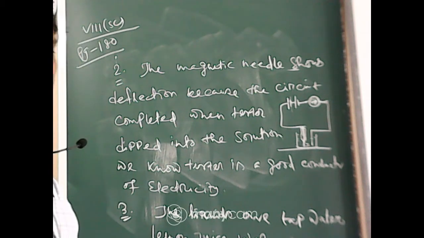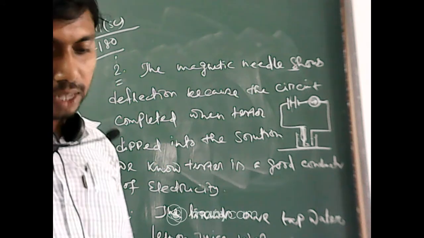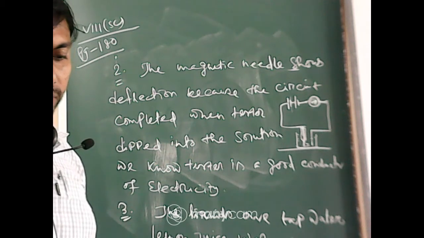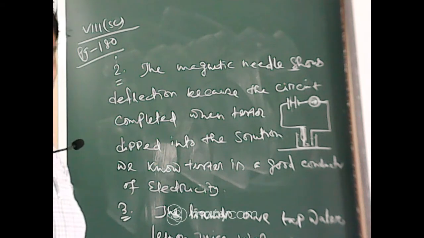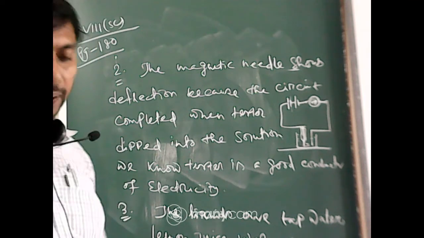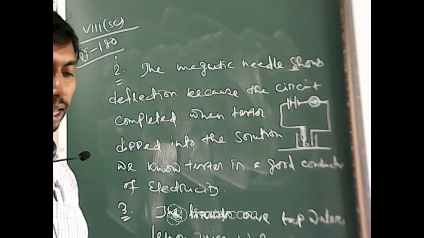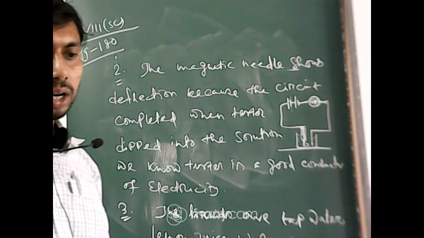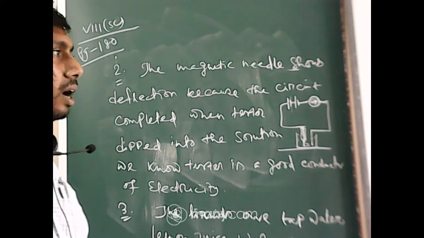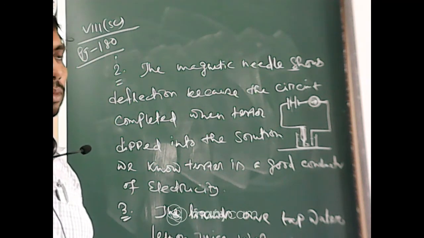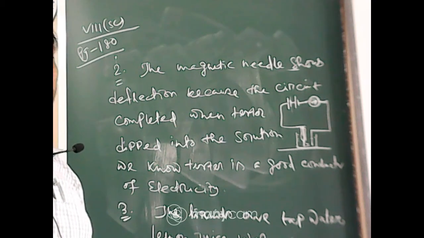Okay. Number 4. Read the statement of question number 4. The bulb does not glow in the setup shown in figure 14.10. List the possible reasons, explain your answer. Okay, so we can see that there are the batteries, the two terminals which are dipped into the solution, and a bulb. Now here, in place of the magnetic needle, there is only the bulb. Now the reason may be, first of all, the solution may not be conductive, or the conductive wire is not conductive in nature. It is made up of some insulators.